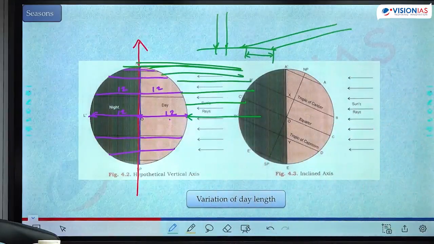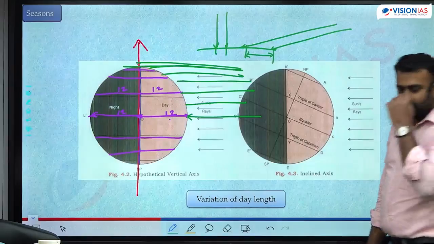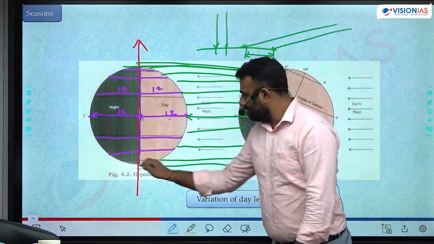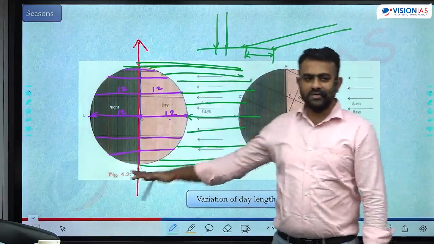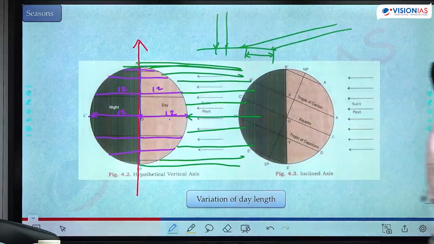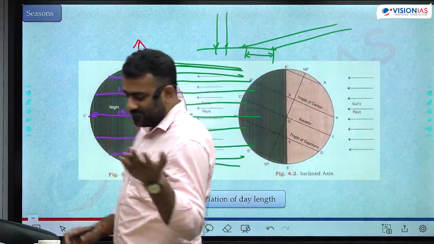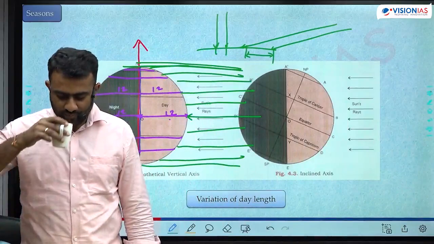Very, very low intensity. Same is the case with the southern hemisphere. The more you come towards the poles, the intensity of sunlight is decreasing. In this scenario, there are 12 hours of day and 12 hours of night everywhere, and the intensity of sunlight is highest at the equator and decreases uniformly towards both the North Pole as well as the South Pole.